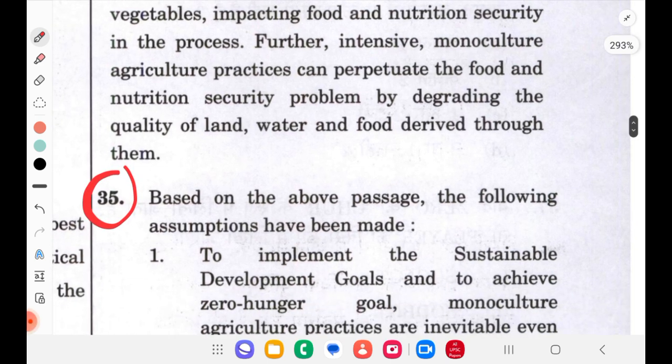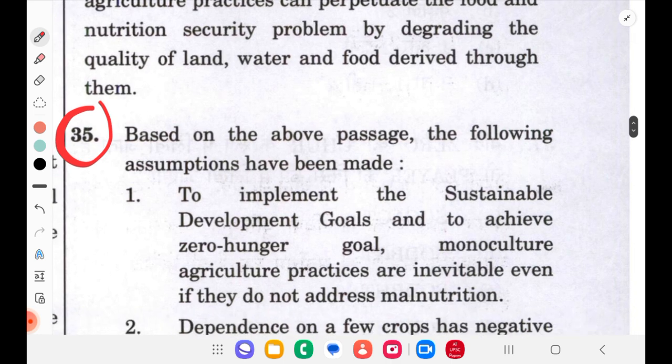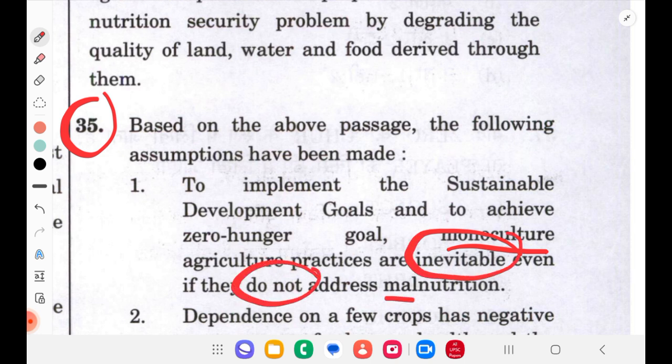As usual, we'll read the question first. Based on the above passage, the following assumptions have been made. So what are those assumptions that can be made is what they're asking. Option 1: To implement the sustainable development goals and to achieve zero hunger goals, monoculture agriculture practices are inevitable even if they do not address malnutrition.